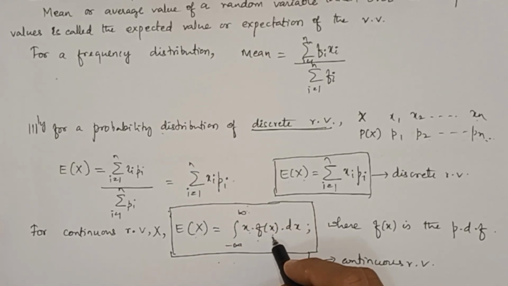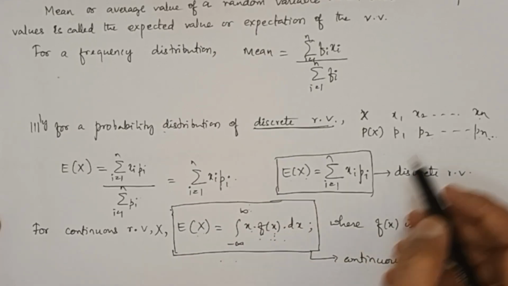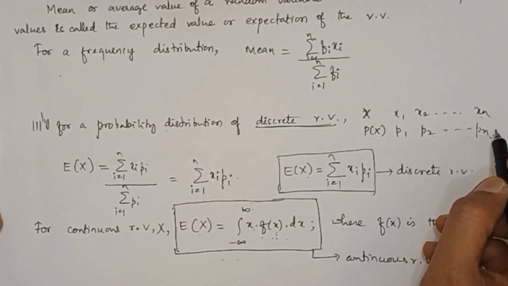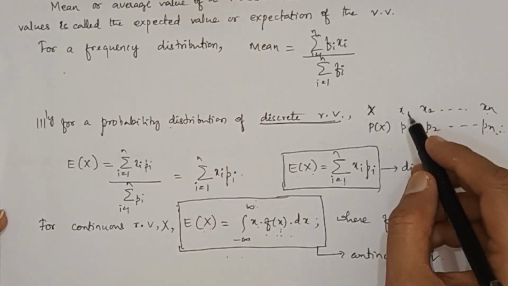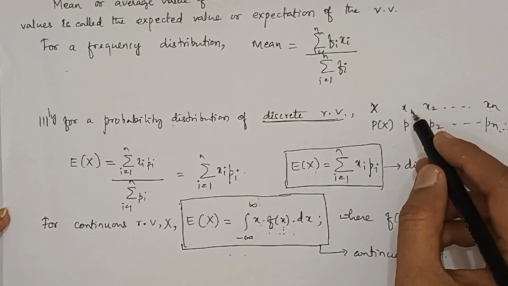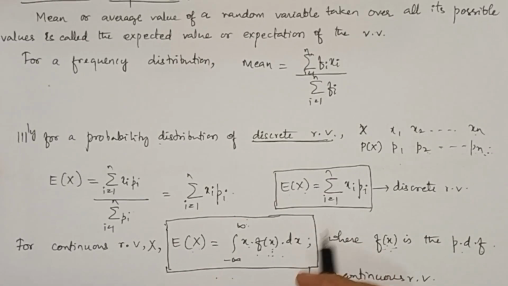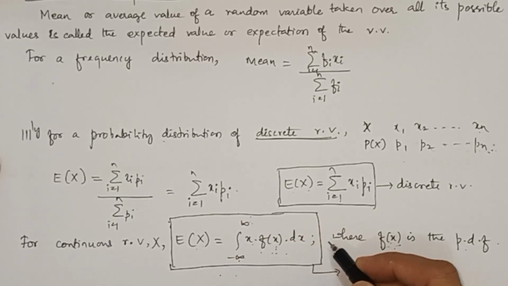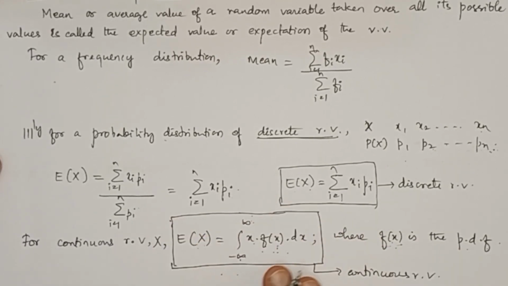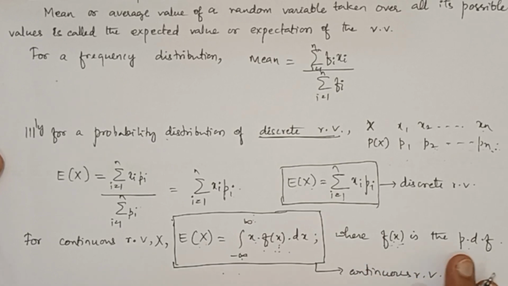F of x is the probability density function. In the discrete case, it is the probability mass function, which is nothing but the values of the given random variable at x equal to xi given as pi. So integral from minus infinity to infinity x into f of x into dx. This gives you expectation of a continuous random variable.